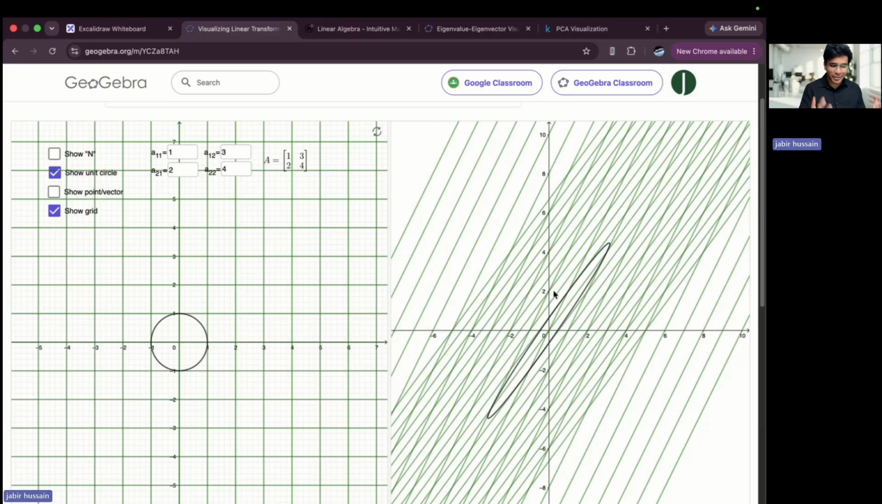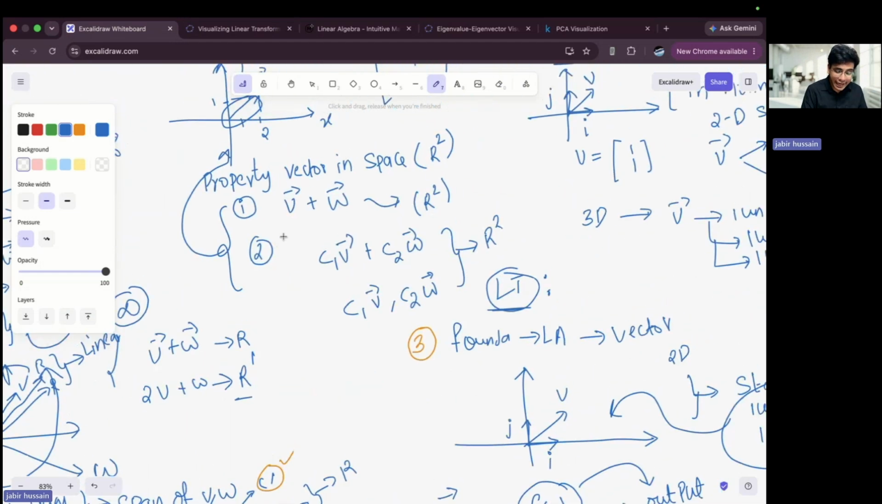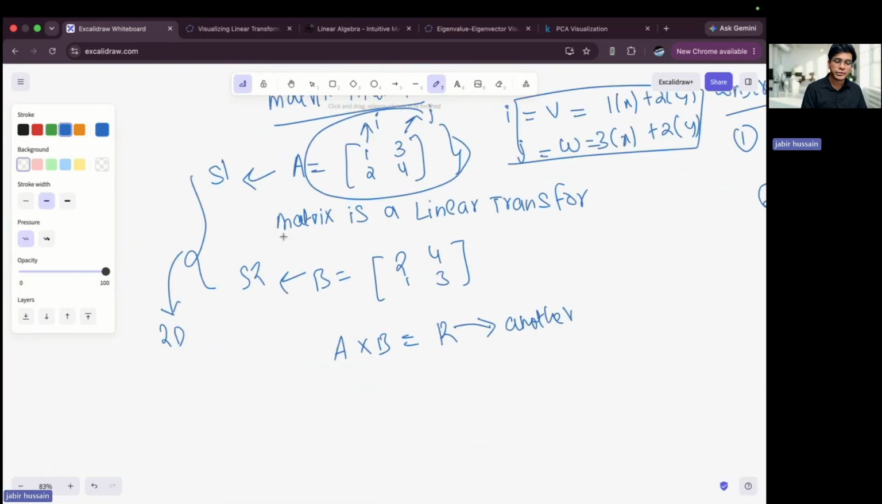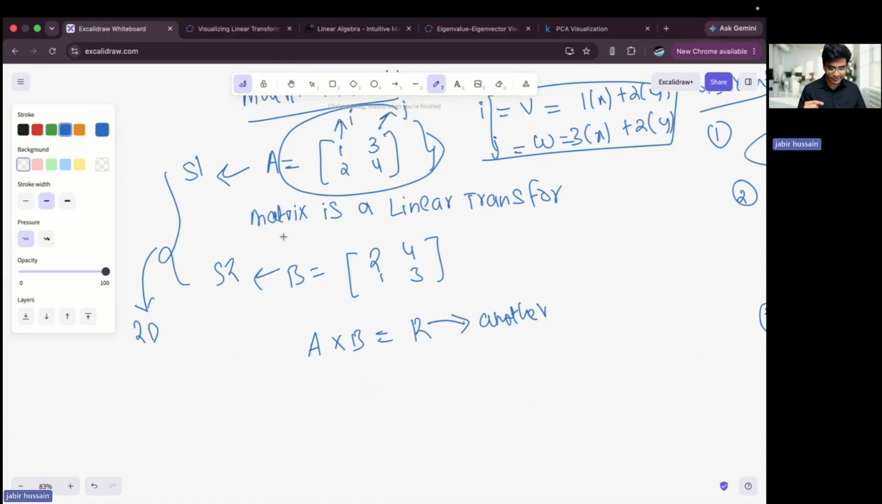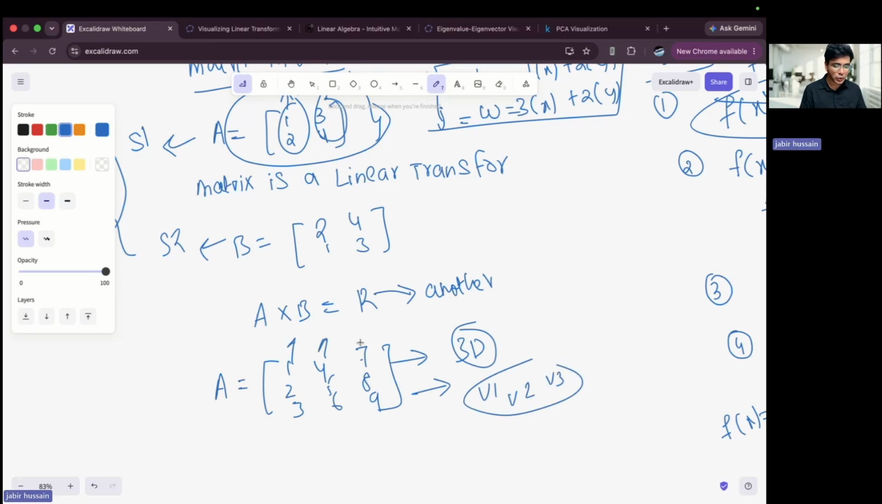Let me tell you, where did the concept of matrix come from? The idea of matrix came from linear transformation only. Before linear transformation, we did not have any matrix. So for linear transformations, we introduced a concept called matrix. And what does a matrix store? A matrix stores a given set of vectors. Let's say A is equal to 1, 2, 3, 4, 5, 6, 7, 8, 9. What does it represent? It represents a three-dimensional space which has three vectors v1, v2, v3.